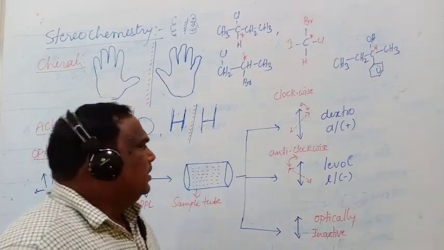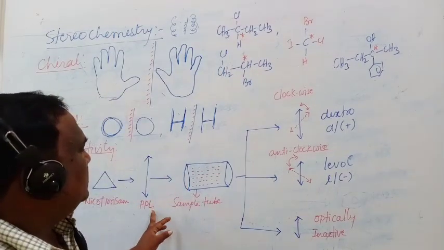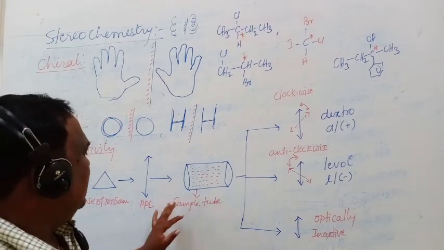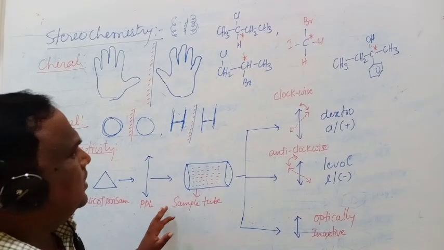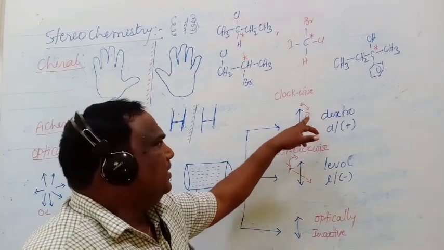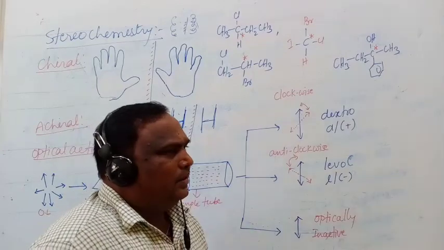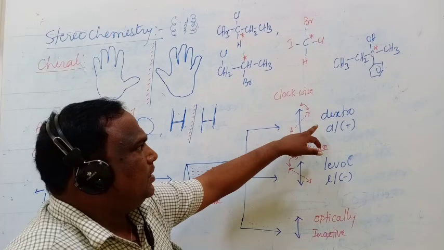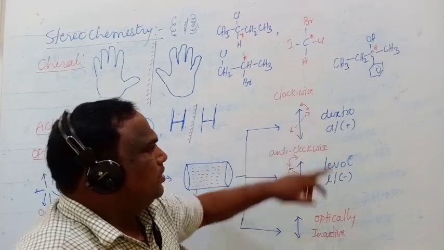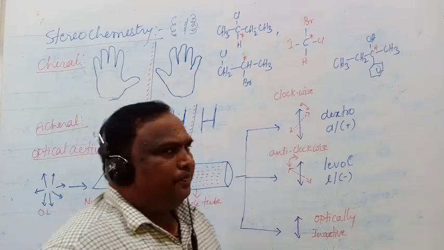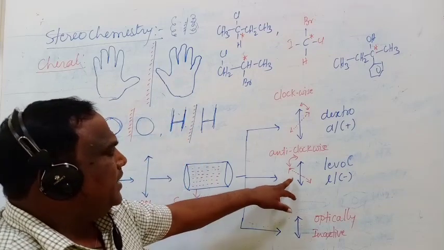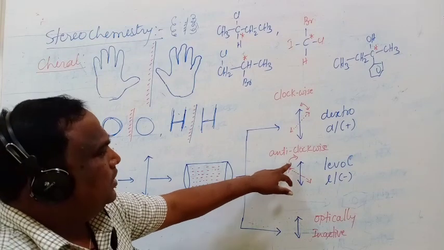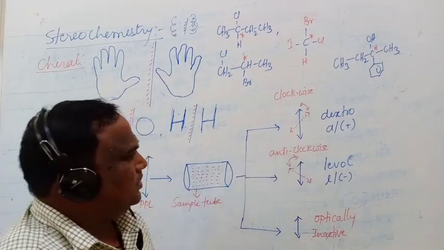What am I saying that one? So if the sample rotates the plane polarized light towards the right side, it is known as dextrorotation. If the sample rotates the plane polarized light towards the clockwise direction, it is called dextrorotation.